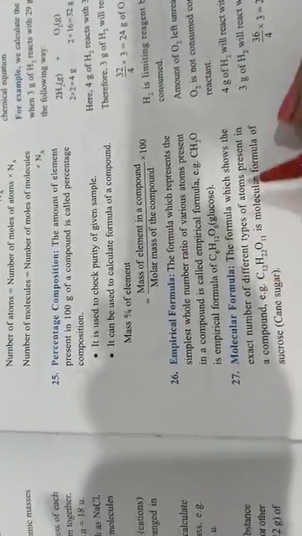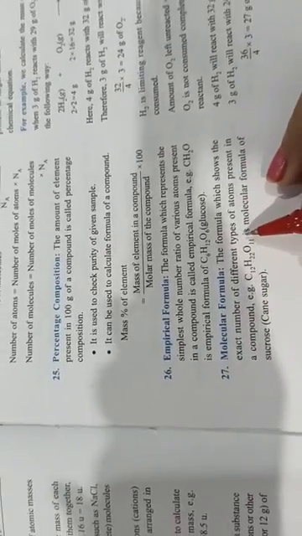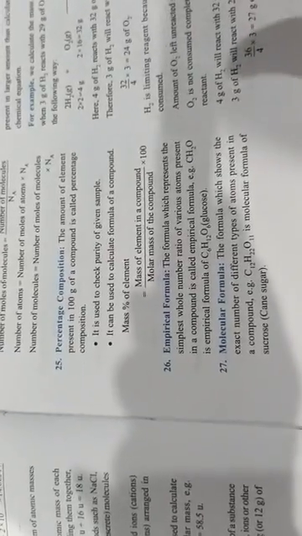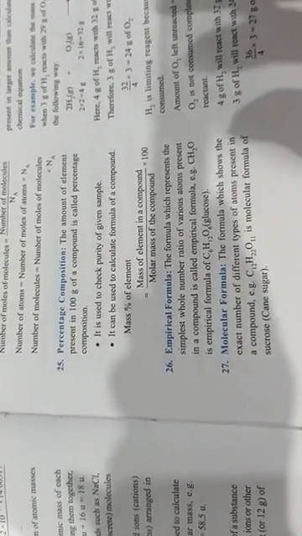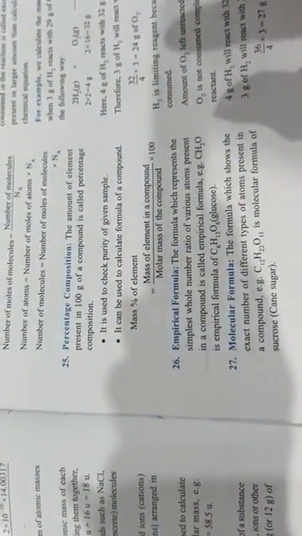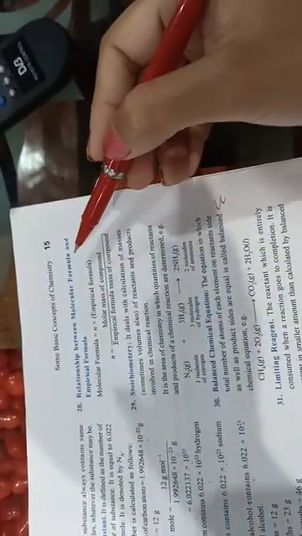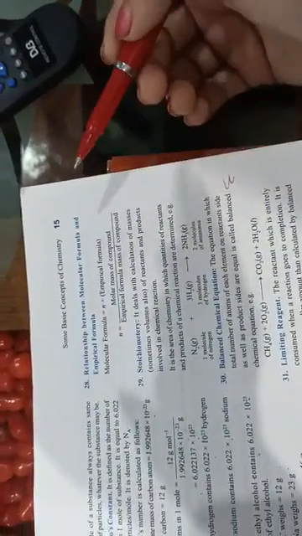Molecular formula is the formula which shows the exact number of different types of atoms. Here different types of elements are there, but we have to use the exact number. That is the molecular formula. Empirical formula means the simplest whole number ratio of the various atoms. That is the empirical formula. Now what is the relationship between the molecular formula and the empirical formula?